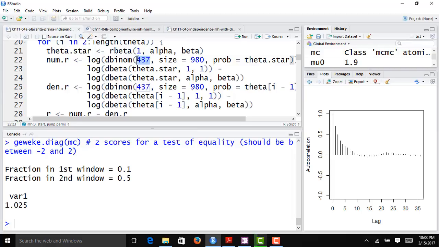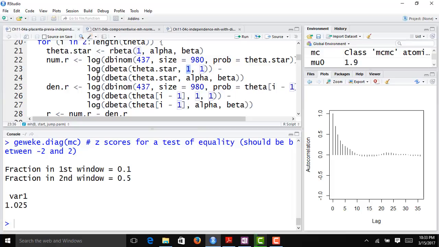I had 437 successes, that's my observed Y. The number of trials was 980, and my parameter value was the current parameter value theta star. I add to that the log of the beta density, because beta was my prior distribution. I'm going to evaluate that at theta star, and the parameters of the prior distribution were 1, 1.